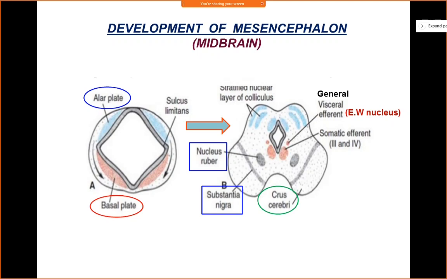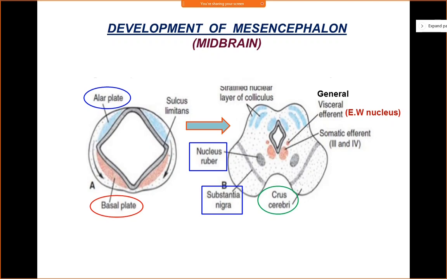Now overlying the two plates, you have the white marginal layer. The neuroepithelial layer, which is lining the wall of the cavity of the neural tube, will now give rise to a series or waves of neuroblasts. These waves of neuroblasts will migrate towards the marginal layer, and they repeat in cycles.